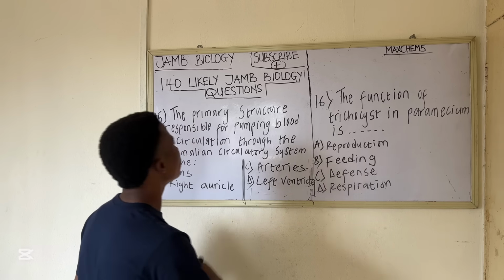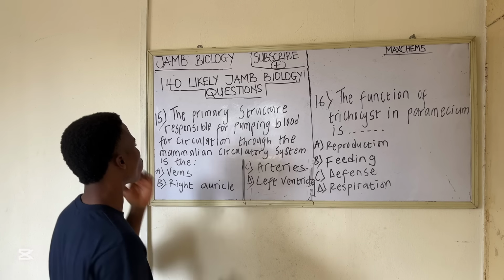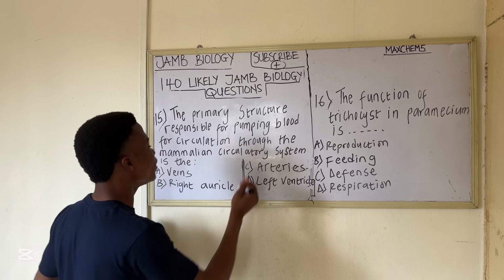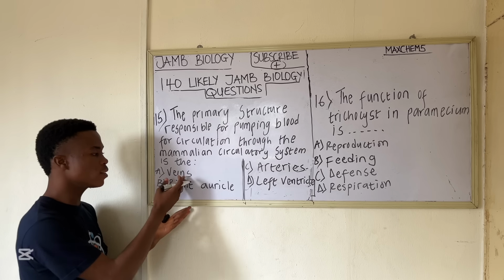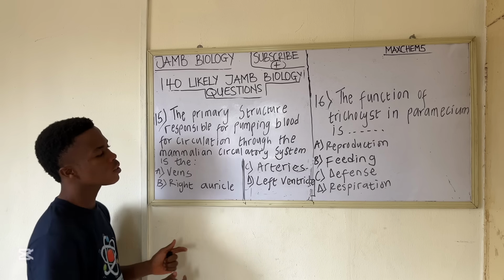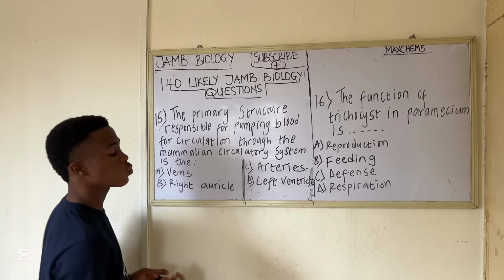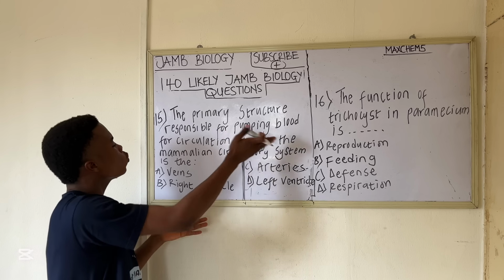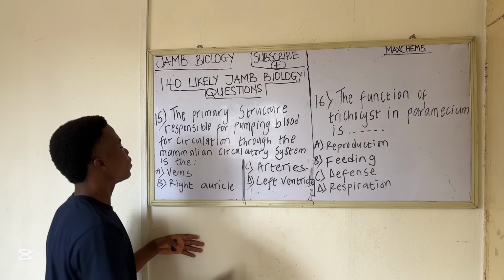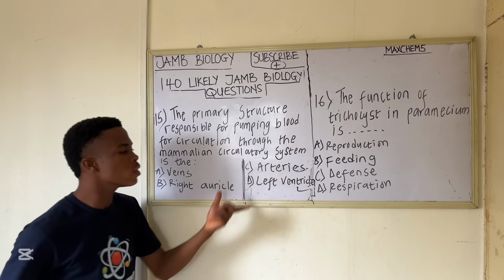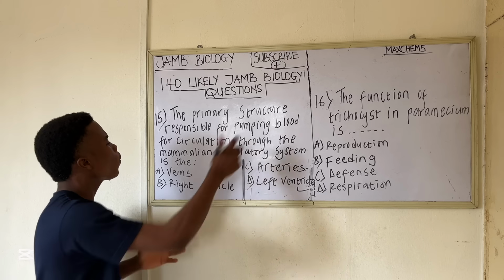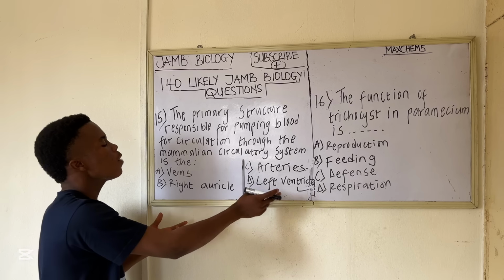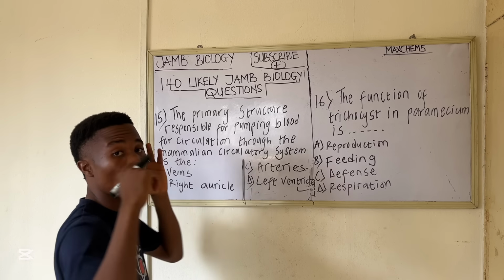Question 15 says the primary structure responsible for pumping blood for circulation through the mammalian circulatory system is the A. veins, B. right auricle, C. arteries, D. left ventricle. The question again: the primary structure responsible for pumping blood for circulation through the mammalian circulatory system is the left ventricle. The left ventricle is the one that pumps blood around our body.